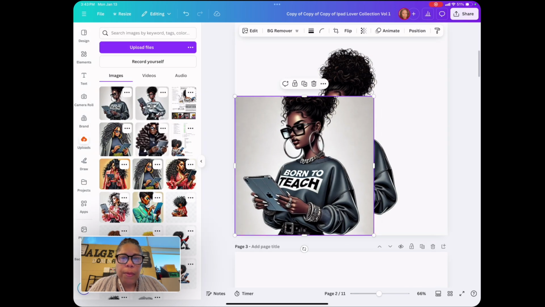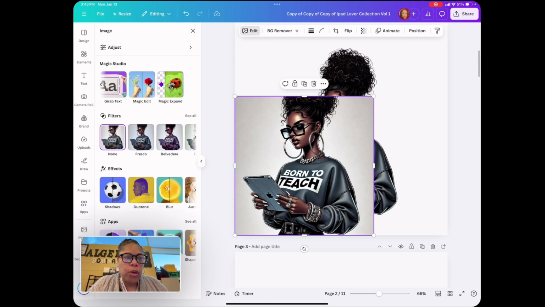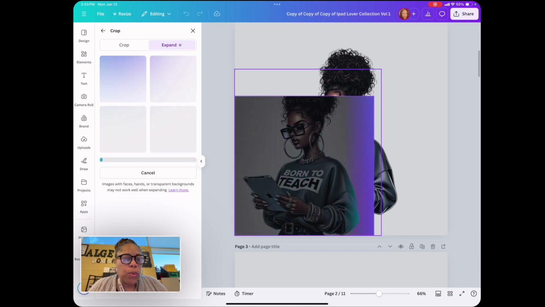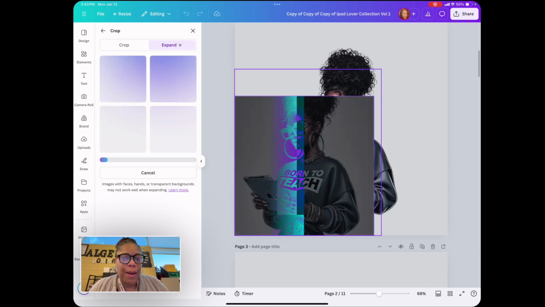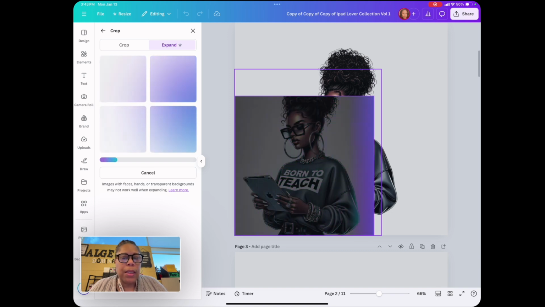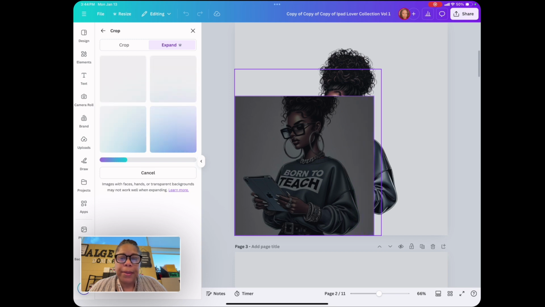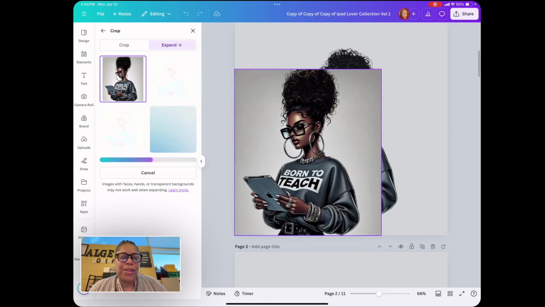So if you look here, you just go to edit. If you're new here, magic expand. Now this may take a few times. That's why creating images in AI takes a little bit, if anybody says that. Is because you may not get what you want the first time, second time, or the third time. Sometimes you gotta just ditch the girl and go with somebody else because the hair just won't hair. It's not hairing. I'm just joking with y'all.